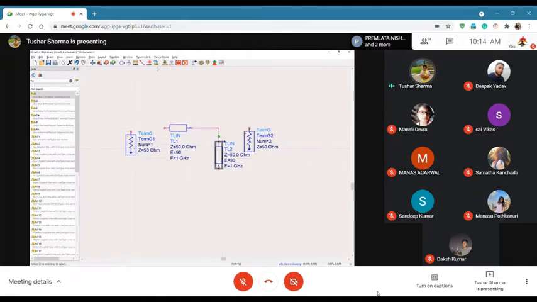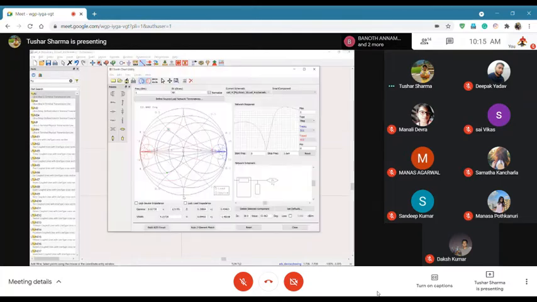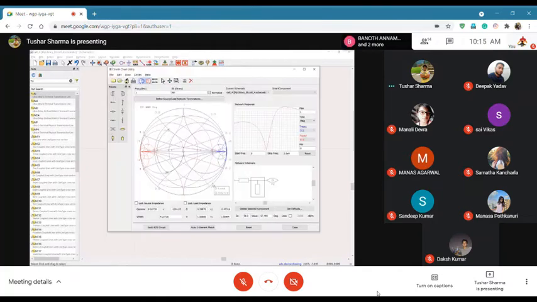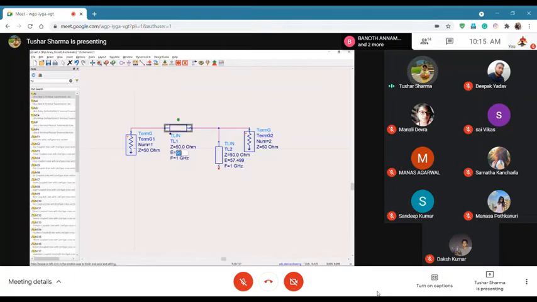So this open stub length is 57.499 degrees. And for the series line, 53.9 or 54 degrees. This is an open stub, so I'm leaving this port open.